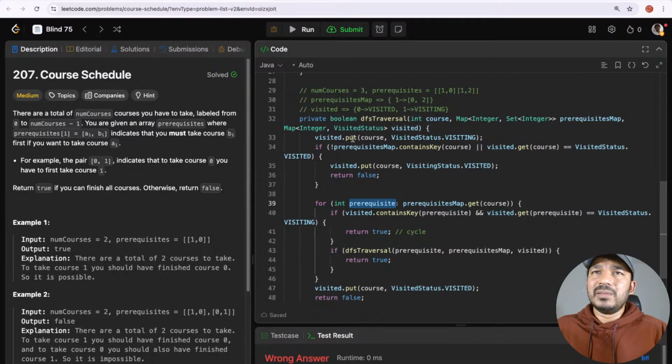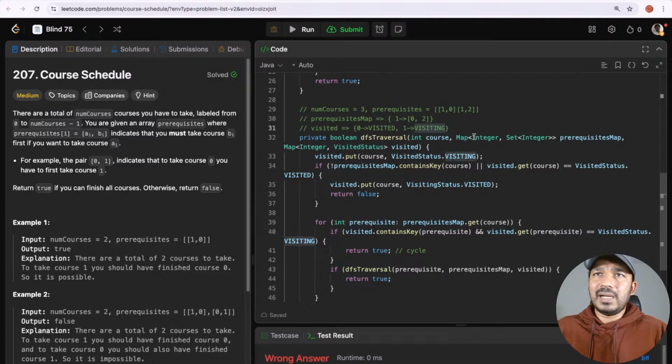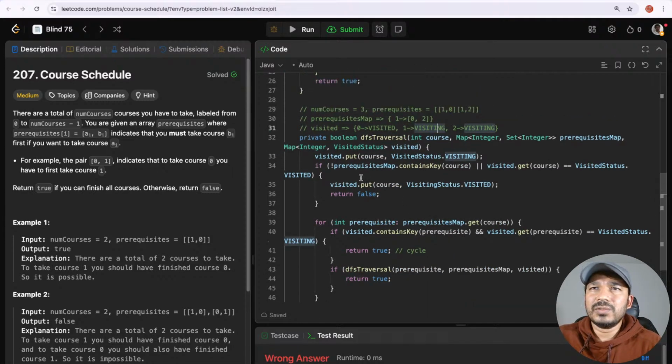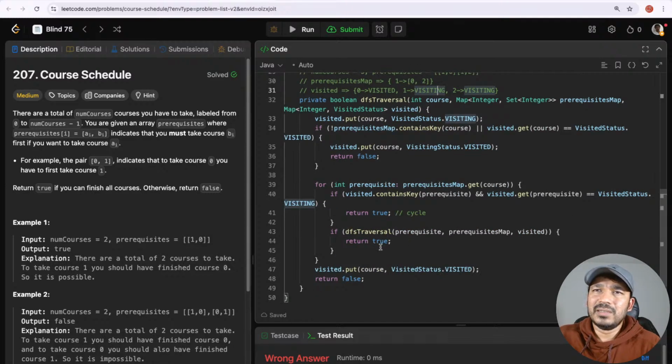So it will come here. First thing is it will add it as visiting for 1. Sorry, that is for 2. For 1 we are done. So for 2 we will add it as visiting. Okay, for 2 visiting, and then for 2 also there are no prerequisites. 2 is not contained in the prerequisite map. So it should return false. It will return false. And then for 2 also we returned false.